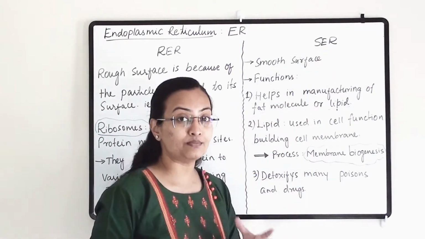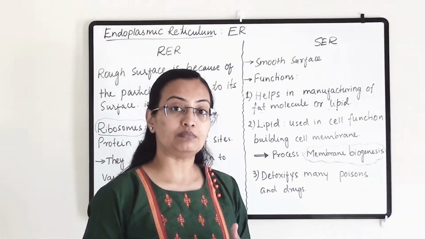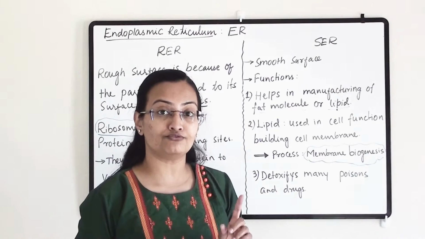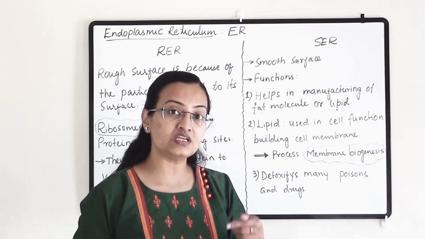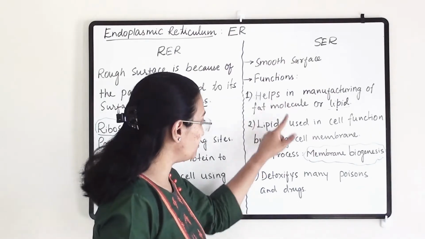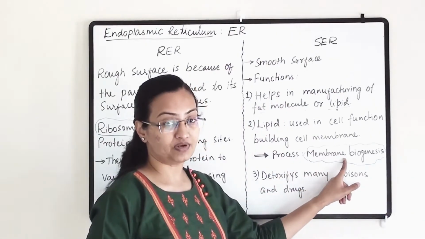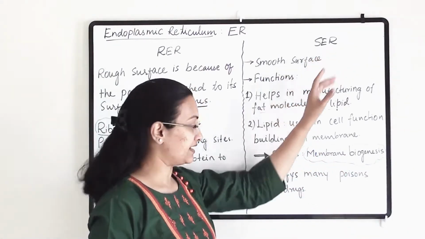So what is membrane biogenesis? The smooth endoplasmic reticulum helps in manufacturing of fat or lipid molecules. Those lipid molecules in turn can manufacture cell membrane. So that complete process is known as membrane biogenesis, and that happens at the smooth endoplasmic reticulum.